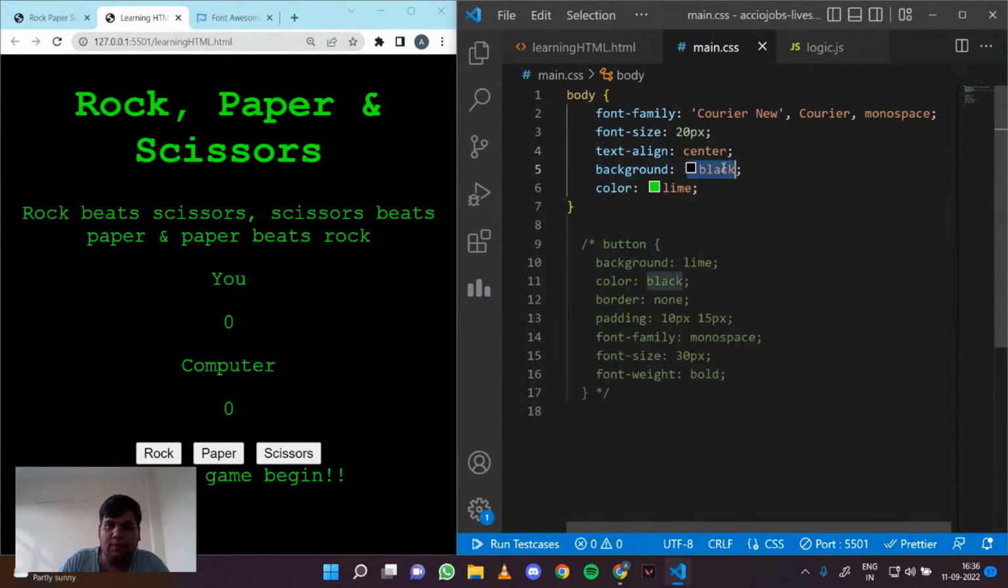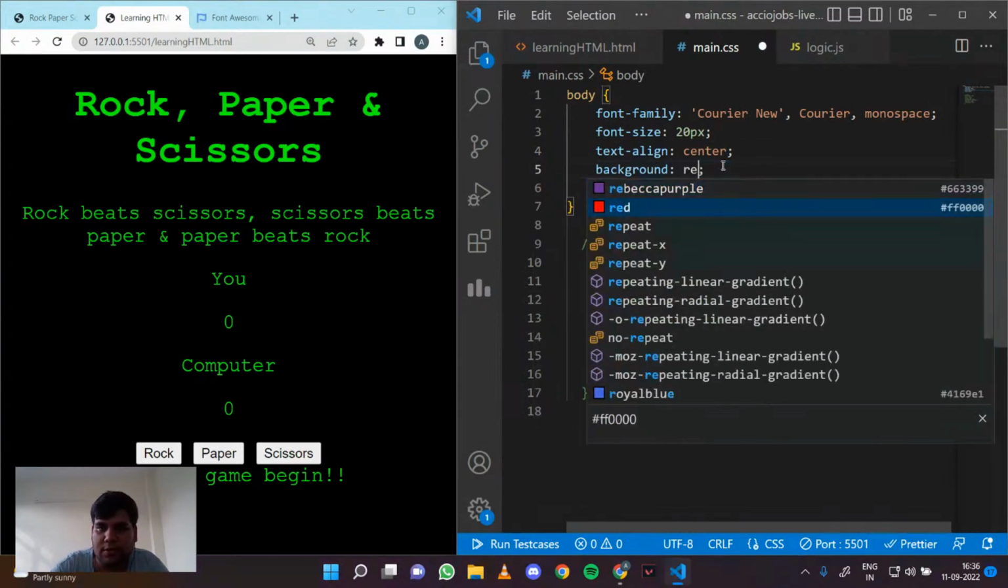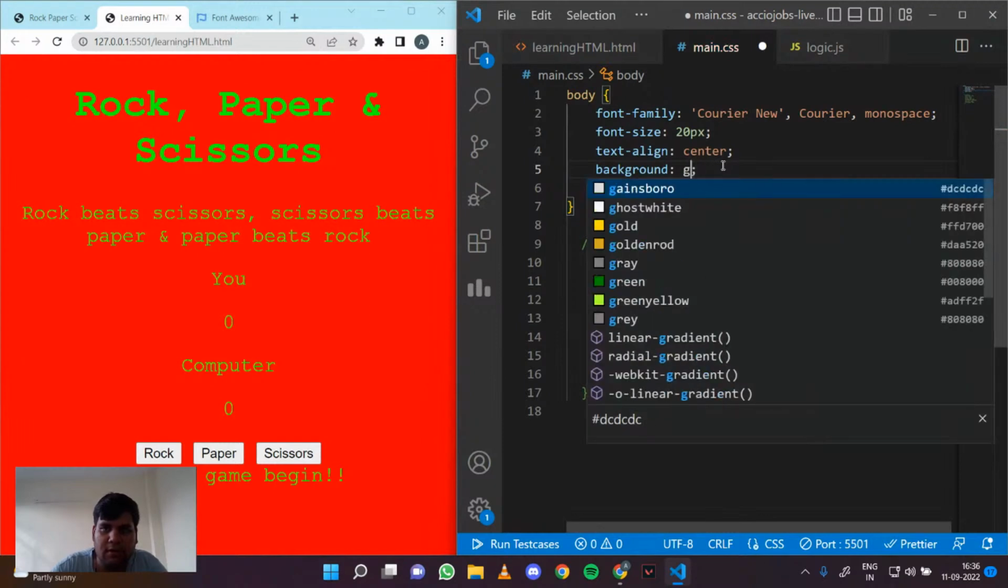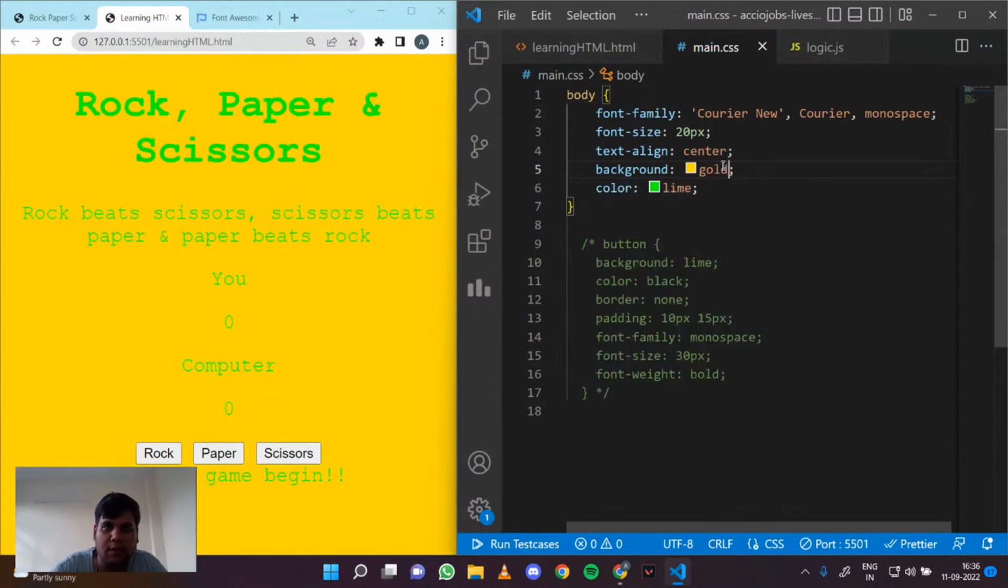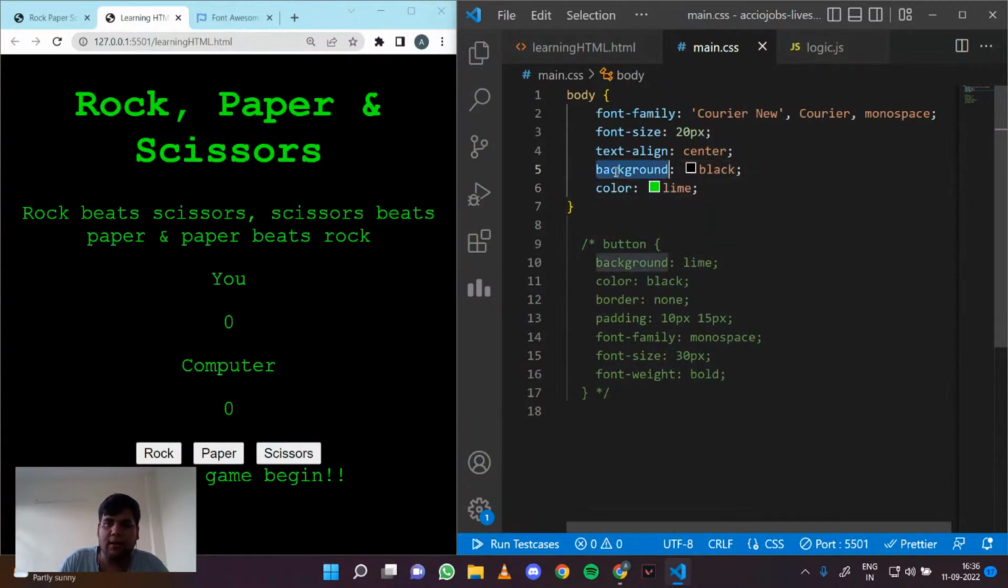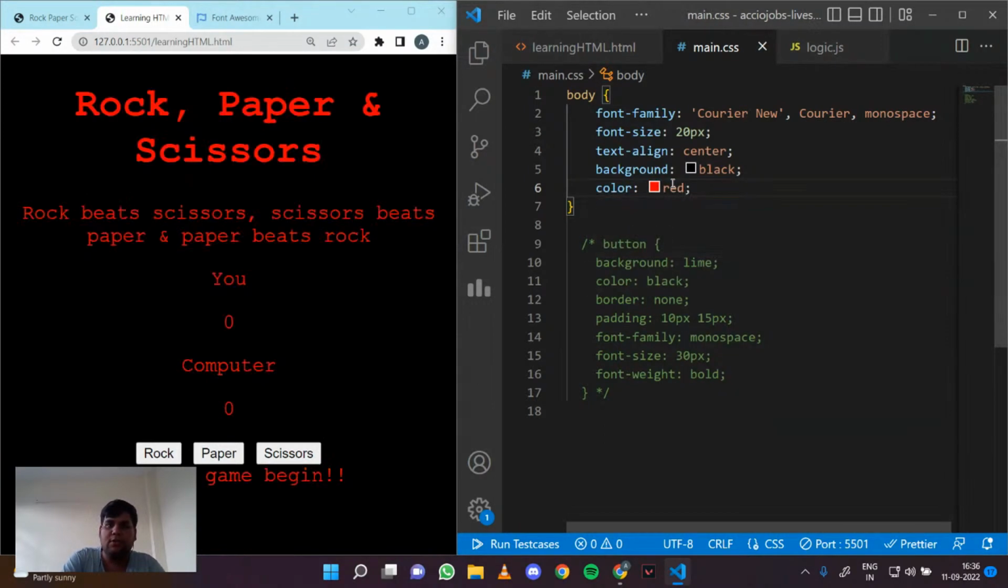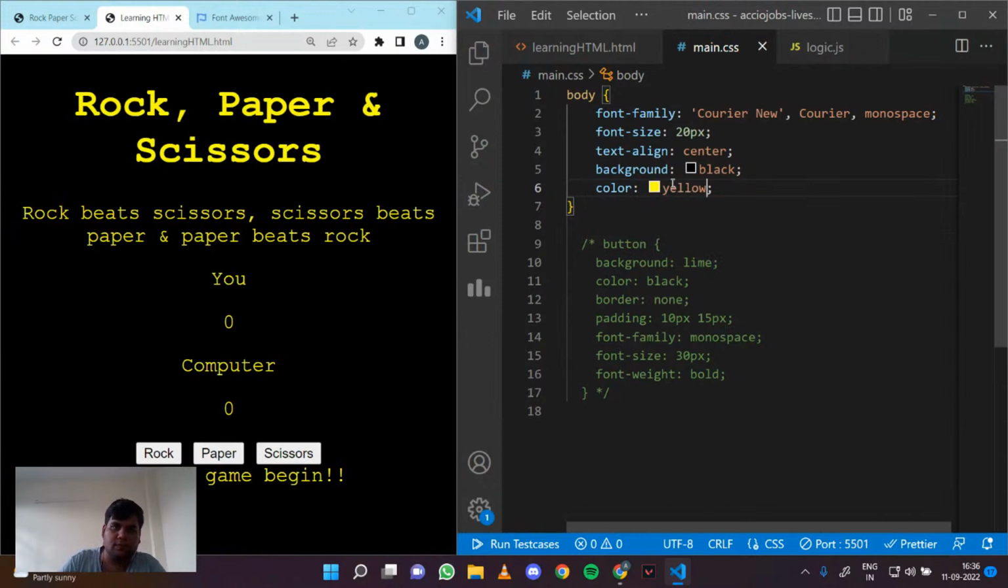When we have background which is black, we can change it to any color. We can change it to red. We can change it to, let's say, green, or you know what, gold, if you want, right? And we can change it to black, right? Background defines the background color, and color defines the color of the text, right? So if I change it to red, it will change to red. I can do lime green, or I can do basically yellow, right? So that's how the color works, right?